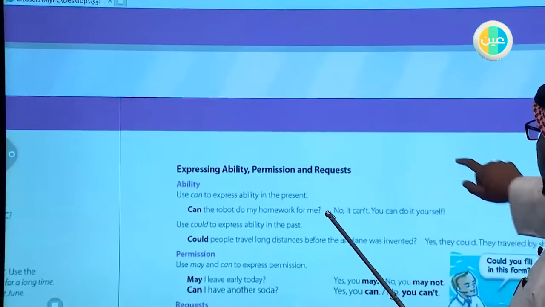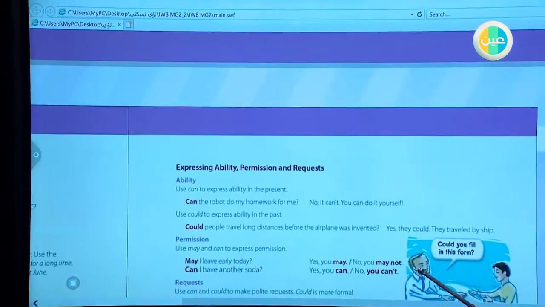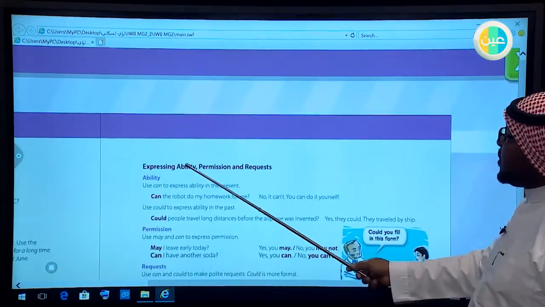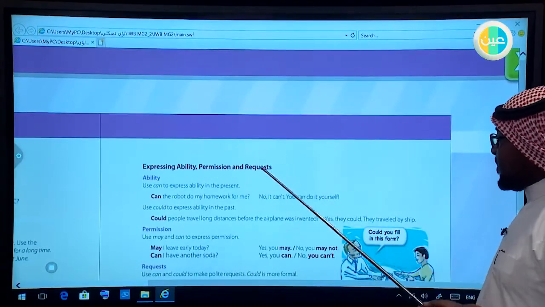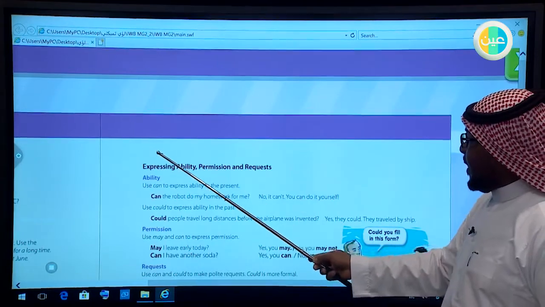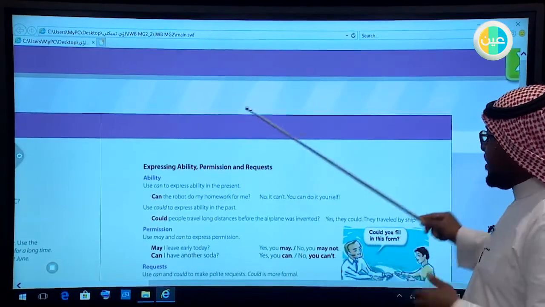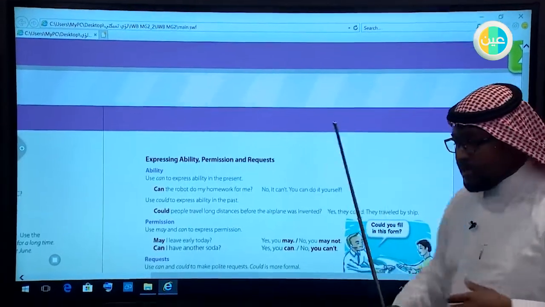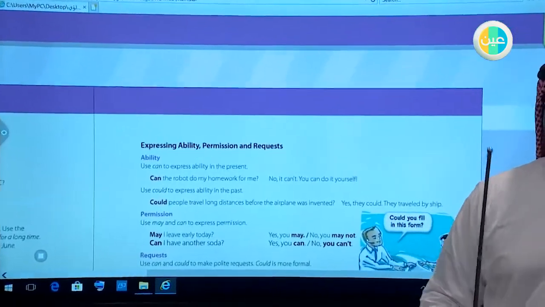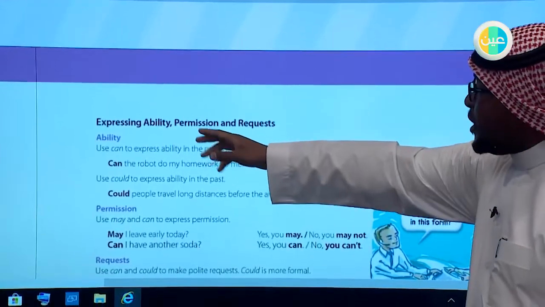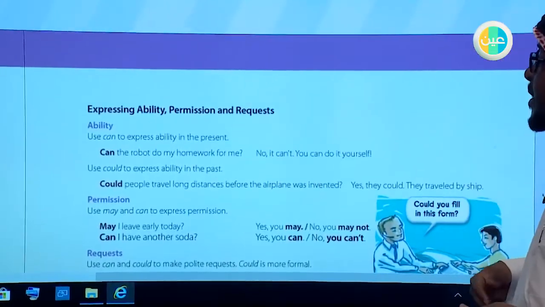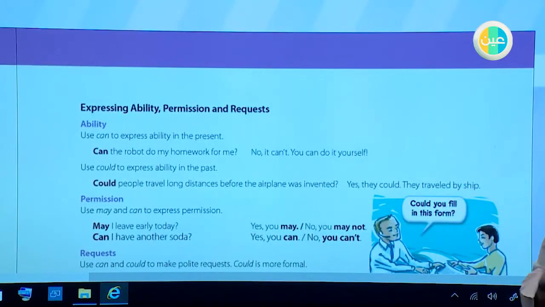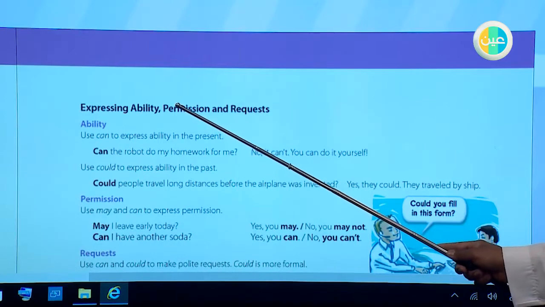Okay, guys, now we'll go over another topic of the topics that we earlier mentioned. Now we have expressing ability, permission, and request. Let us first break out this title, and then inshallah we'll go over the details. Expressing ability. Expressing means to show. So expressing ability means when you express that you are able to do something, for example,